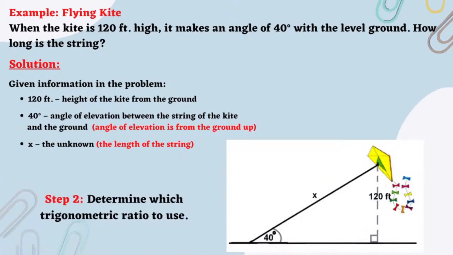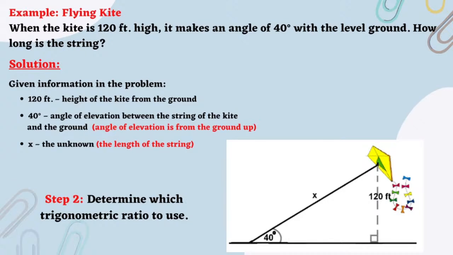Step 2. Determine which trigonometric ratio to use. Notice that the given angle is an angle of elevation, which is 40 degrees. Now, since it is already located inside the right triangle formed, then we can directly use it as a reference.